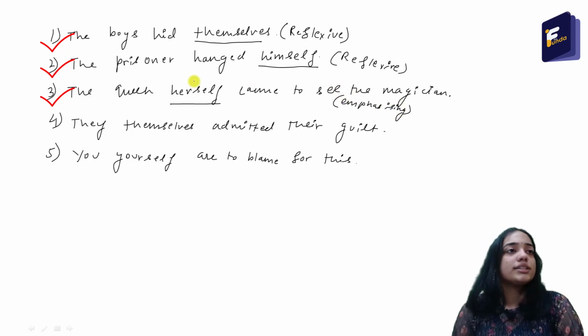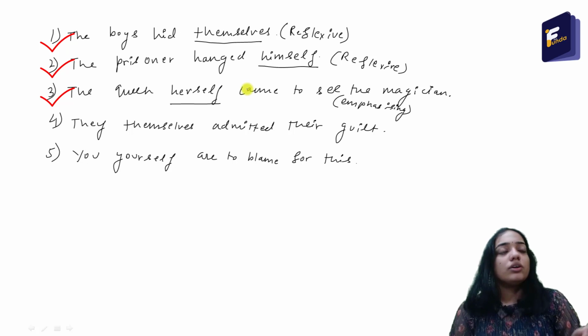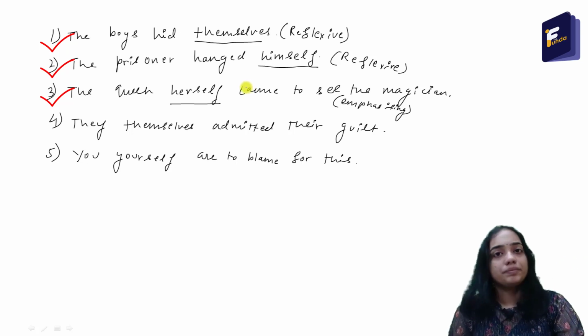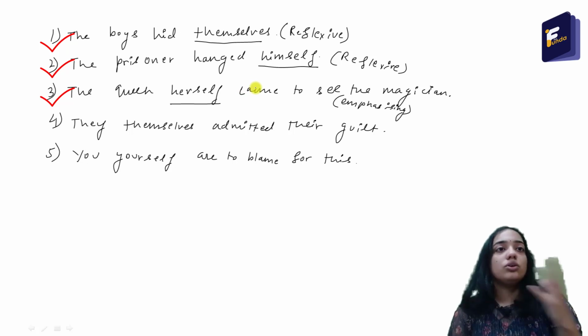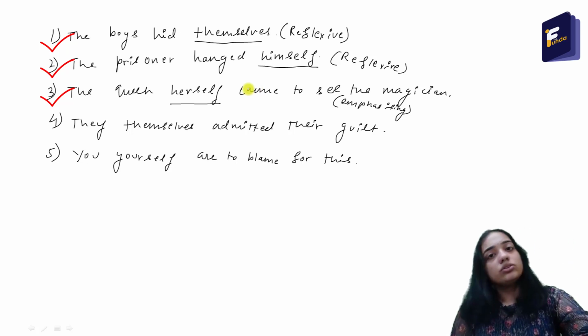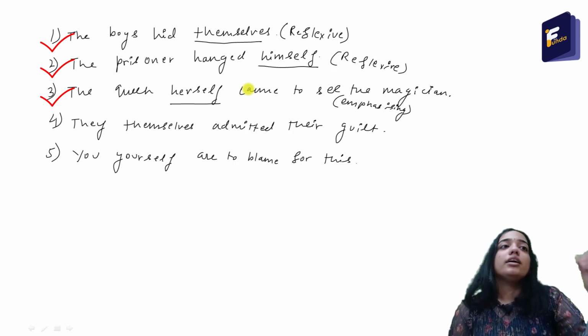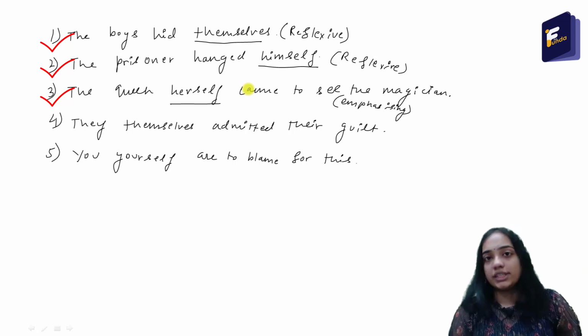So you can see that herself is not an object here, to the verb came, it is not an object. So that way also you can think, and you can see that the queen herself means I am giving emphasis to the word the queen. That the queen herself came to see the magician. So I am giving emphasis. And if I remove the word, then also the whole sentence makes complete sense. So these are all the ways I can know that the word herself is emphasizing. These are using the trick, and without using the trick, I can know that herself is emphasizing.